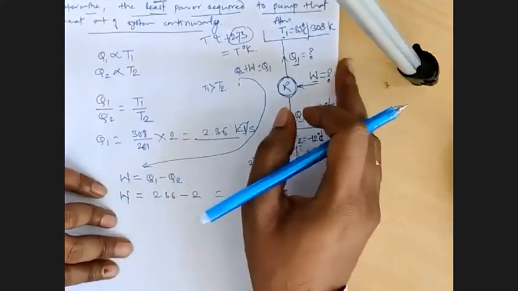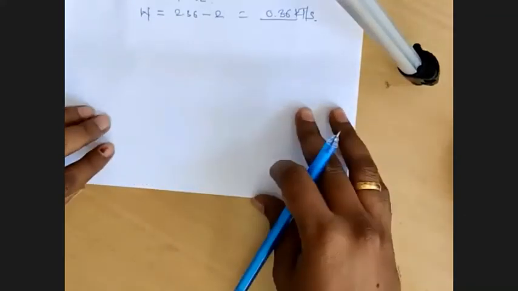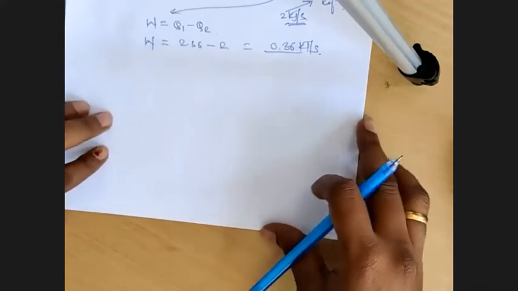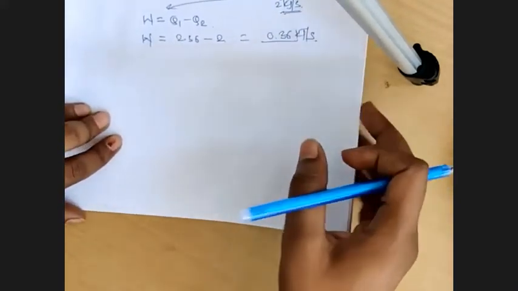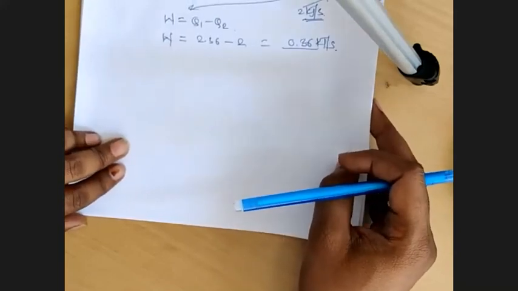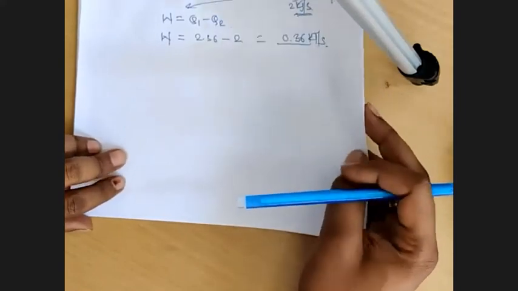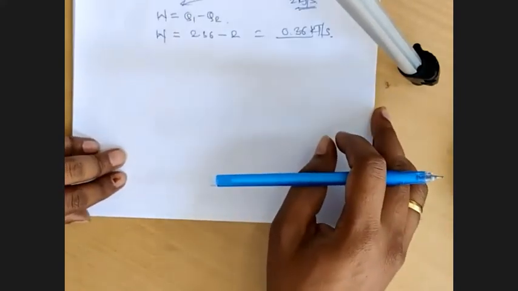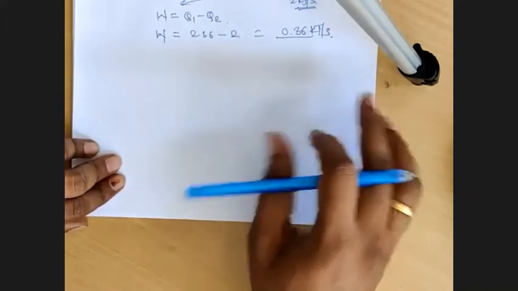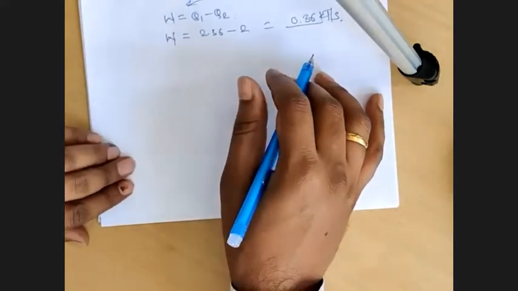Now we have only 6 minutes, so I will dictate one numerical, and that will be homework. You need to solve it and post the solution to the Google Classroom, not to WhatsApp. I will create one question based on this, and in the answer you need to post the picture of your notebook for this numerical only, which we are going to dictate now.